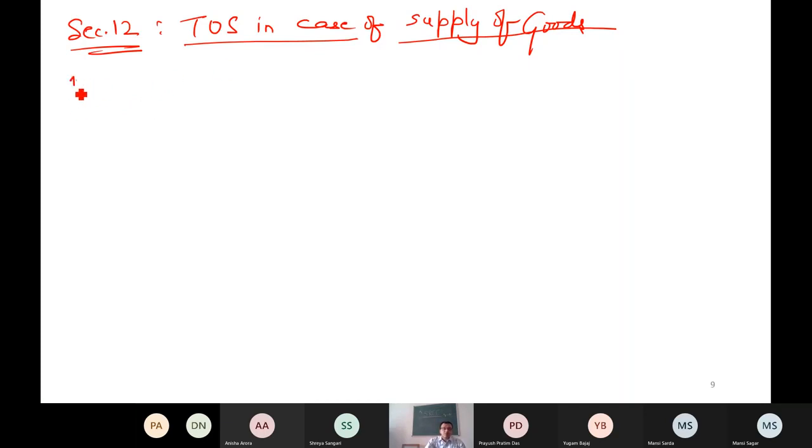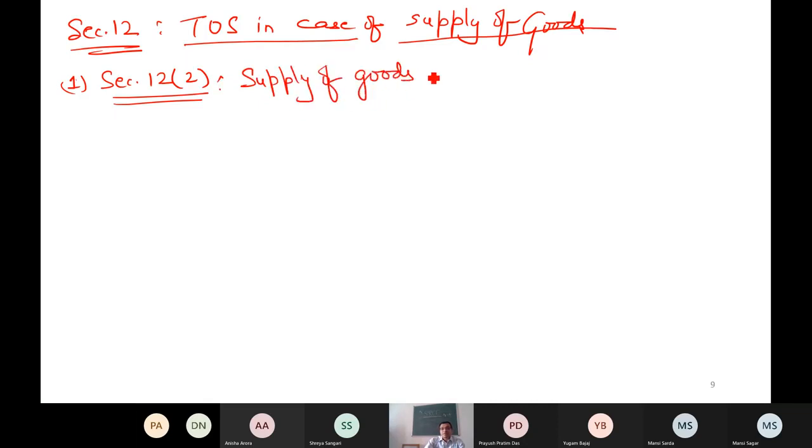So my first point is section 12(2). I'm ignoring 12(1) because it's nothing. I will show you that 12(2) is applicable when you supply goods. So in case of supply of goods, where the supplier is liable to pay the tax.